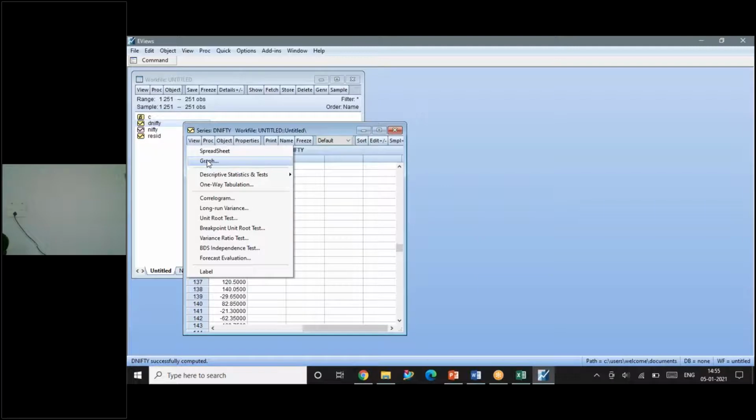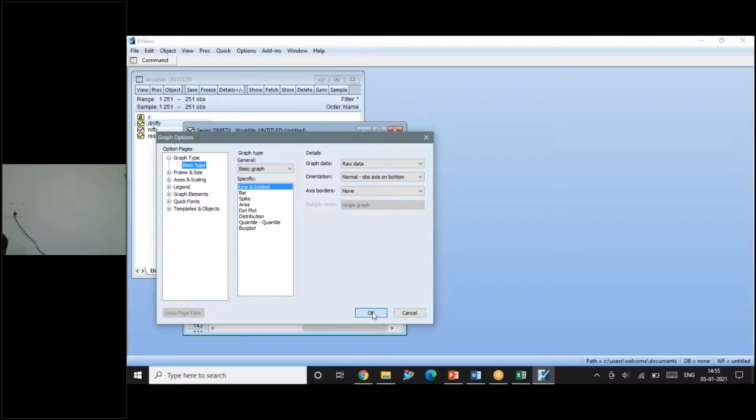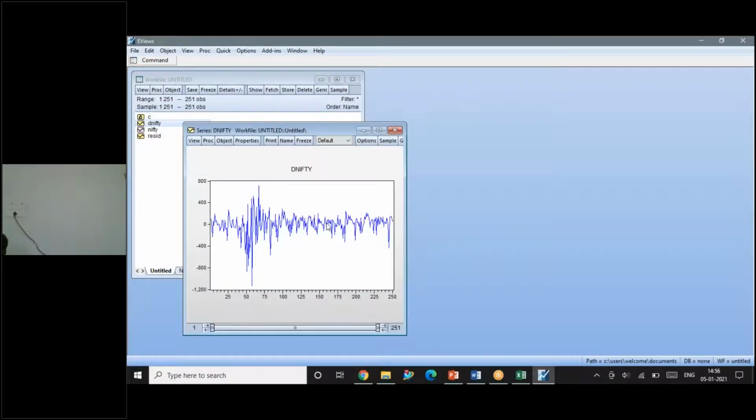Before performing the unit root test, let us use the graph and see how the data is looking. See here how the data is looking. Earlier how the graph was looking and now how the graph is looking. If I draw a line at 0, I can see every time there is a variation, but still it will come back to its original mean. That mean is nothing but 0 here. Assuming the mean as 0 and drawing a straight line divides the series into 2. Every time it goes up or comes down, it will revert back to its mean. That is why it is said to be stationary in nature, or you can call it mean reversion happening.